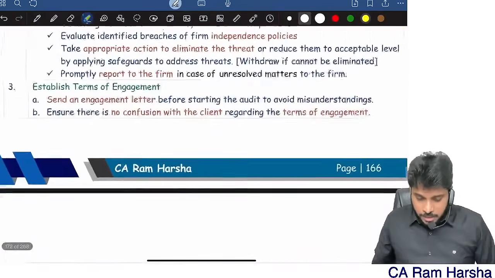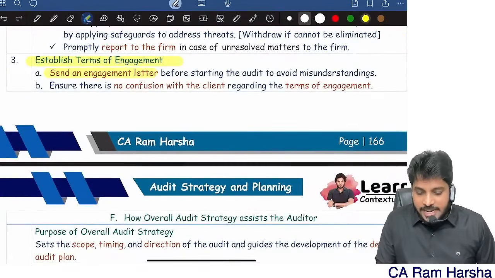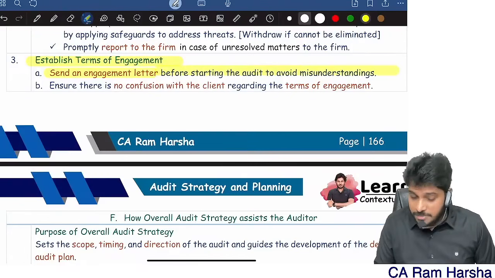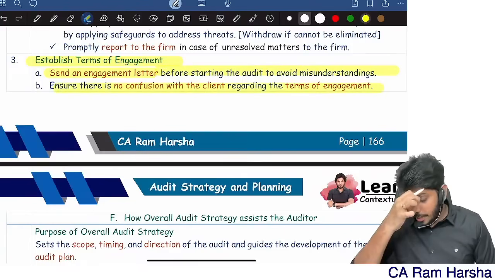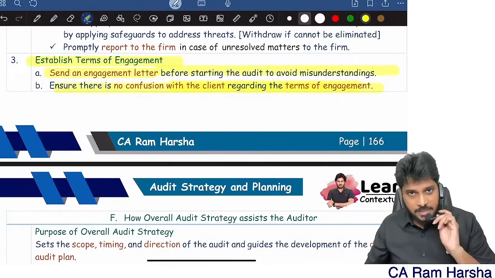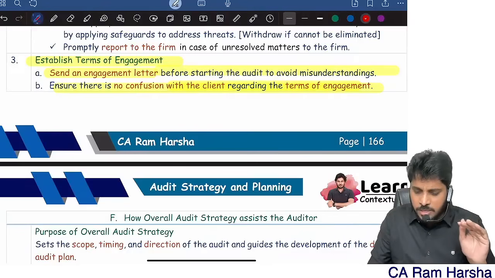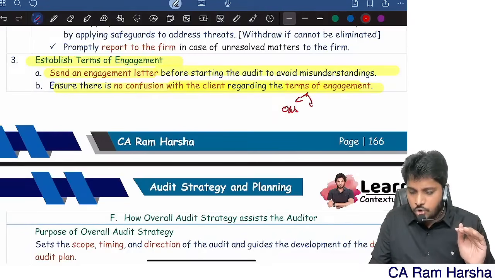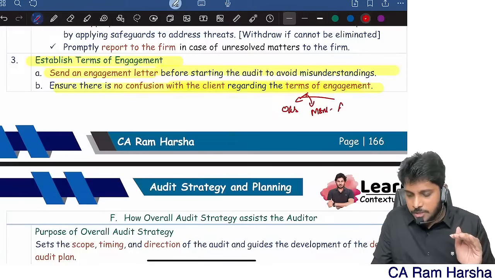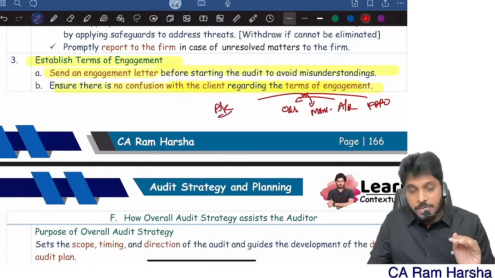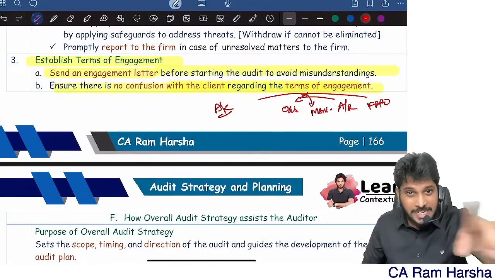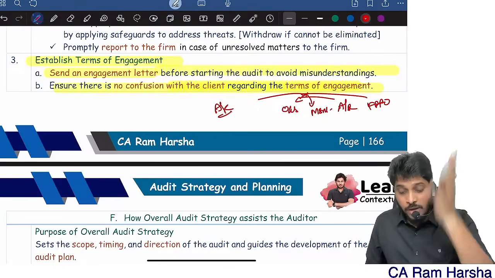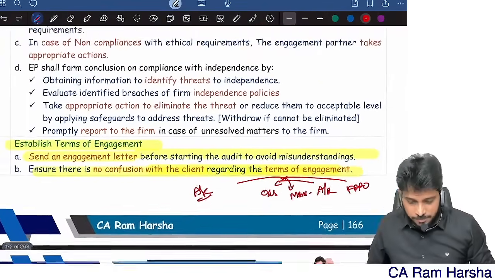Now, establishing terms: send an engagement letter before starting the audit to avoid misunderstanding, and see that there is no confusion with the client regarding the terms. What are the terms of engagement? Objective and scope of audit, management responsibility, auditor responsibility, financial reporting framework, audit reporting. These are the various contents of the engagement letter, right? So get an acknowledgement on these elements.